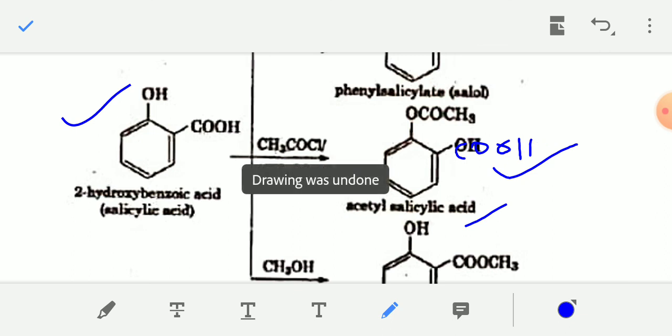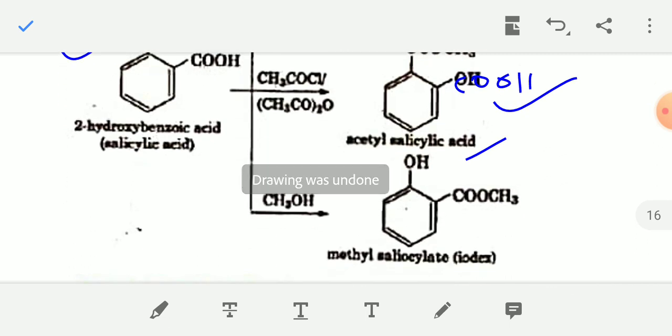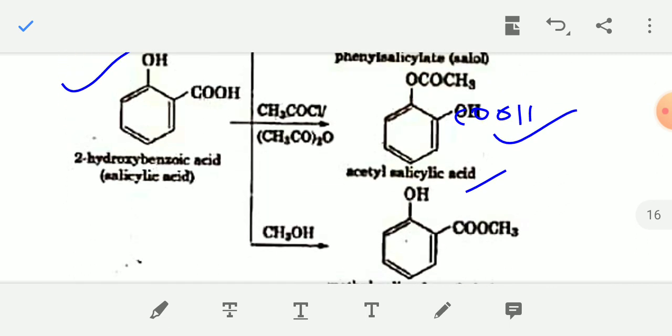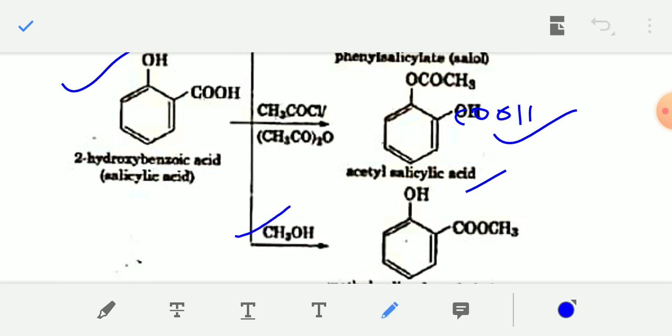Similarly, when salicylic acid reacts with methanol CH3OH, there will be a reaction between the OH group of methanol and the acid group of salicylic acid, an esterification reaction.